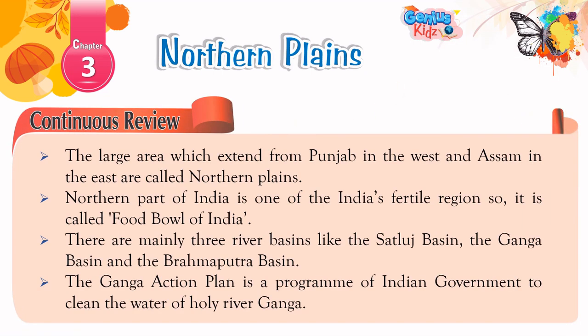Continuous review. The large area which extends from Punjab in the west to Assam in the east is called the northern plains. The northern part of India is one of India's fertile regions, so it is called the food bowl of India. There are mainly three river basins: the Satluj Basin, the Ganga Basin and the Brahmaputra Basin. The Ganga Action Plan is a program of the Indian government to clean the water of the holy river Ganga.